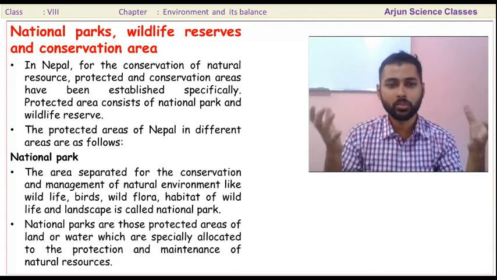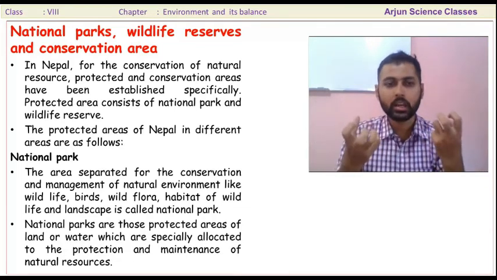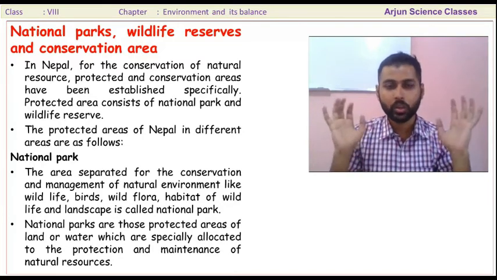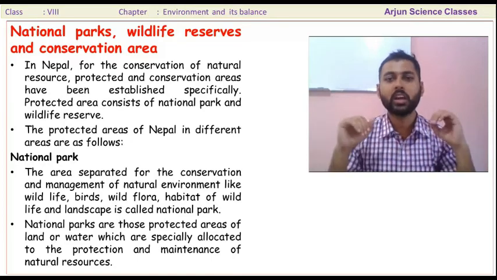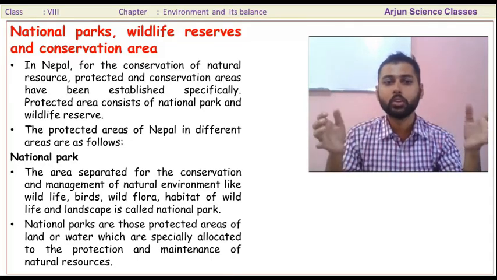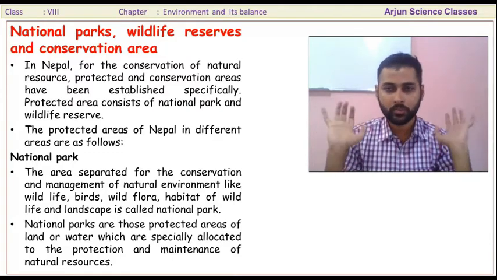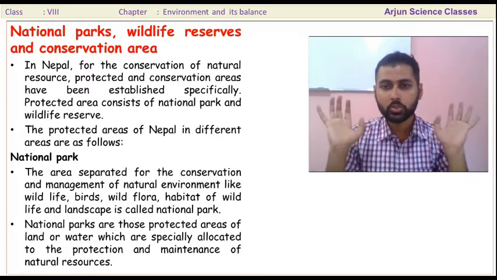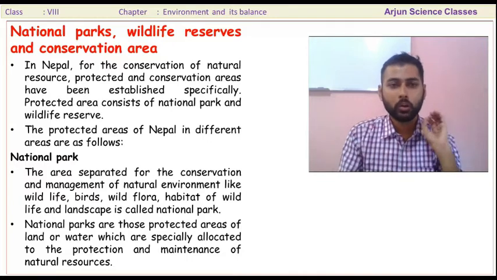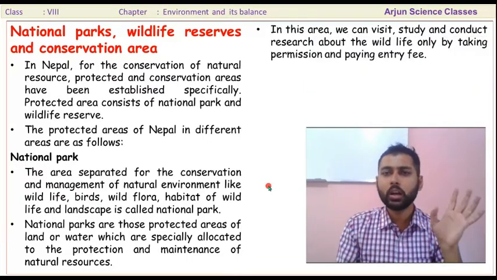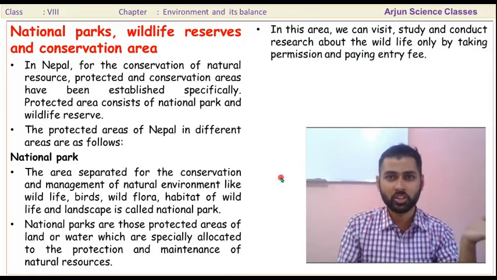National parks can also be defined as protected areas of land or water which are specially designated to protect and maintain natural resources. In this area we can visit, study, and conduct research.